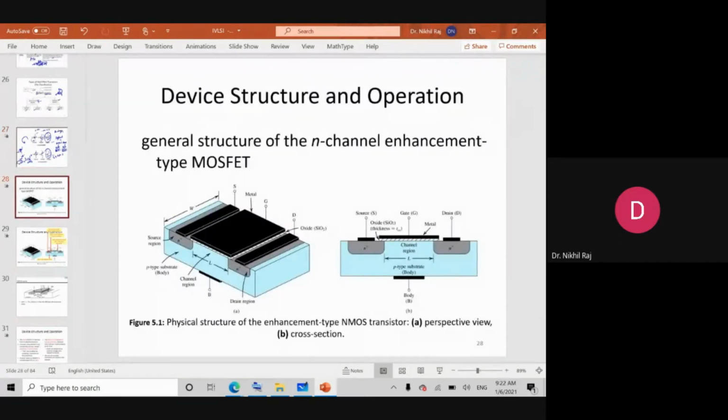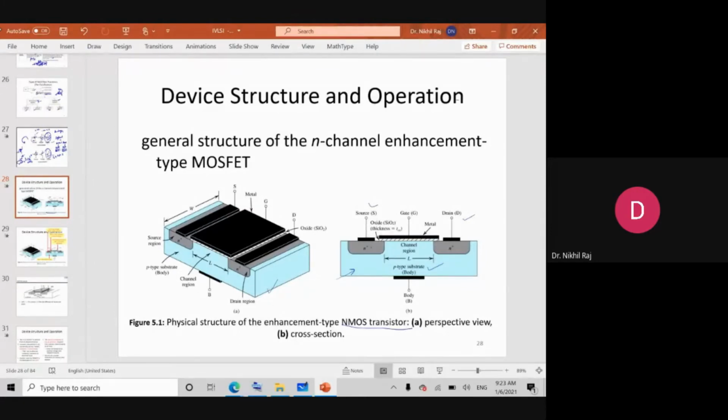So now coming to the device structure and operation. You know that for any MOSFET, first we need the substrate. So this is your substrate connection. Let's see this figure. This is your substrate, and since we are creating an NMOS transistor, this substrate is of P type. Then we have two N plus regions doped here. One N plus is called the drain and another is called the source. And where is the gate formed?